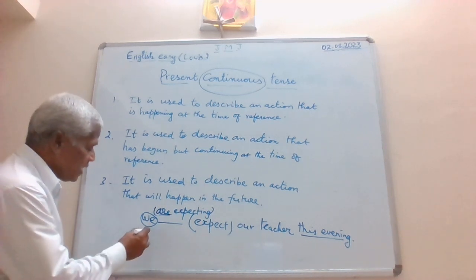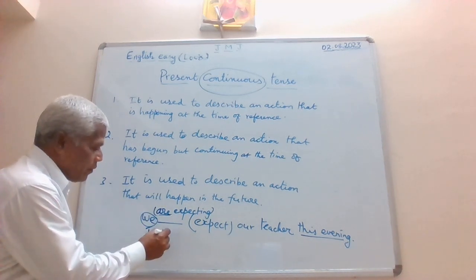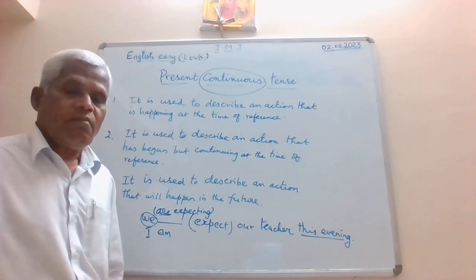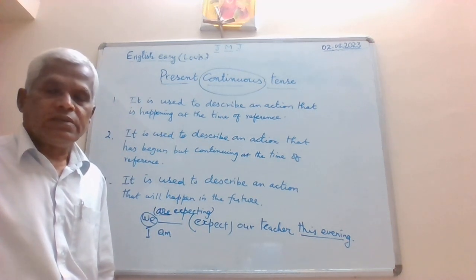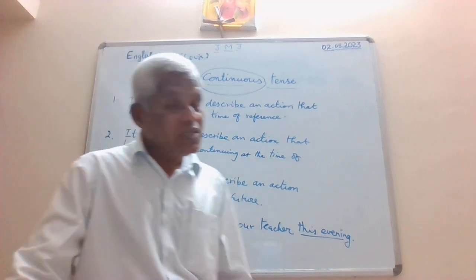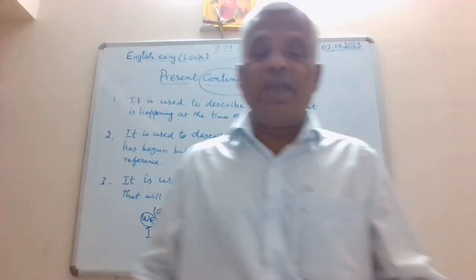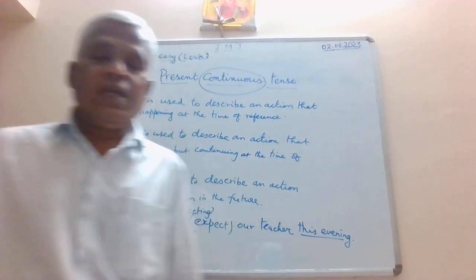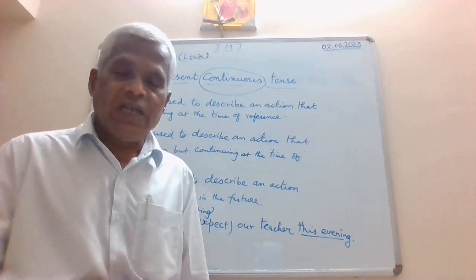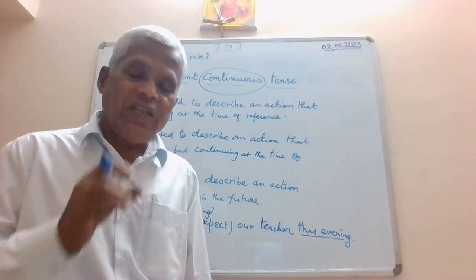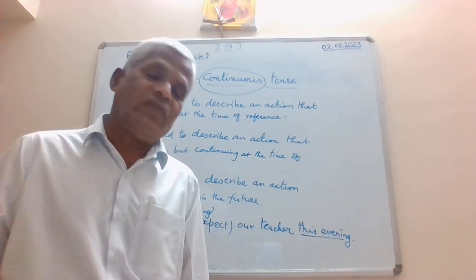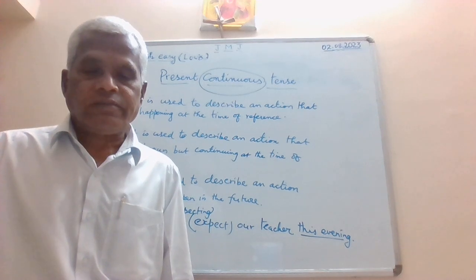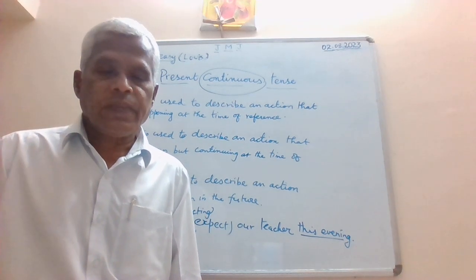If your subject is I, you can say am. You get what I mean here? So this is how you should be able to understand the meaning of the sentences that are given in filling in the blanks with the appropriate forms of tense with regard to verbs. Okay?